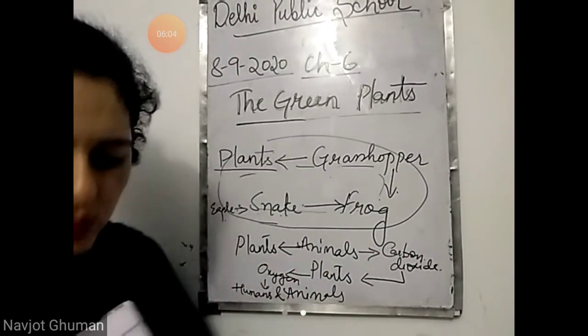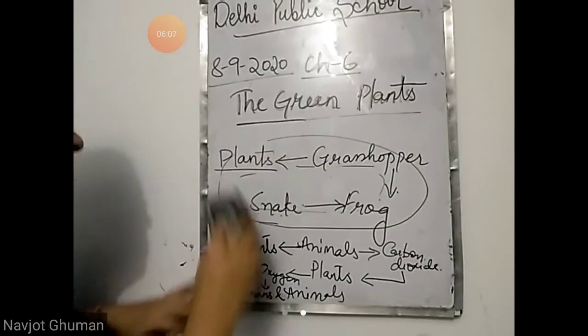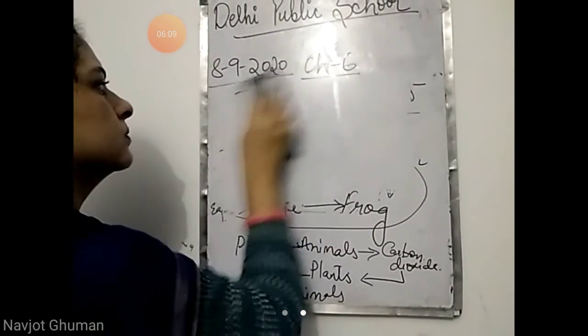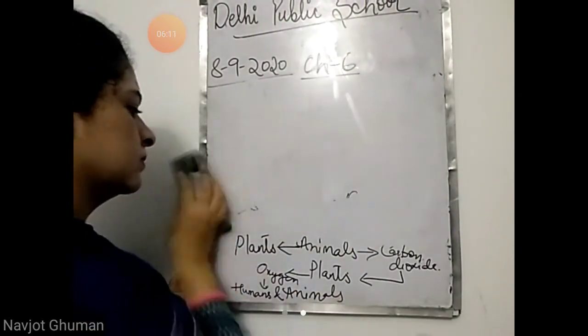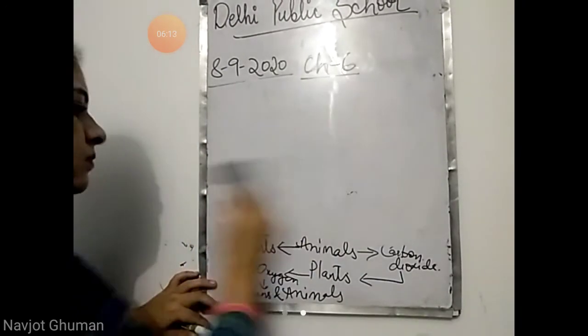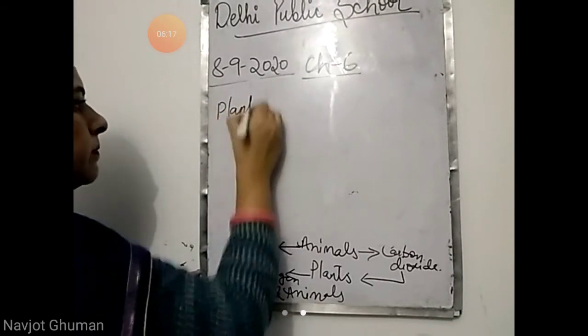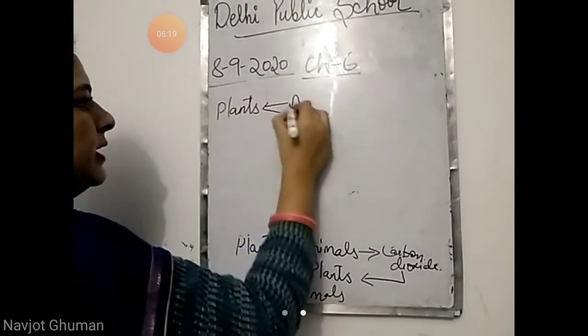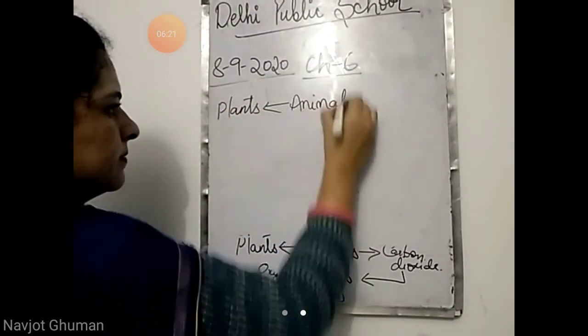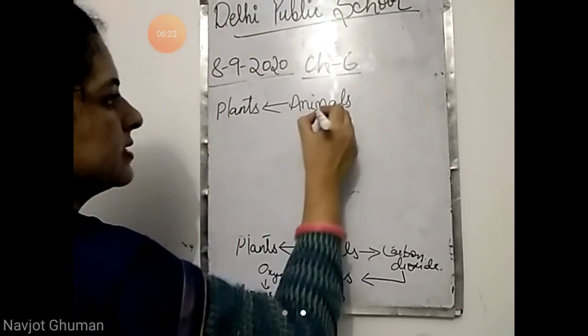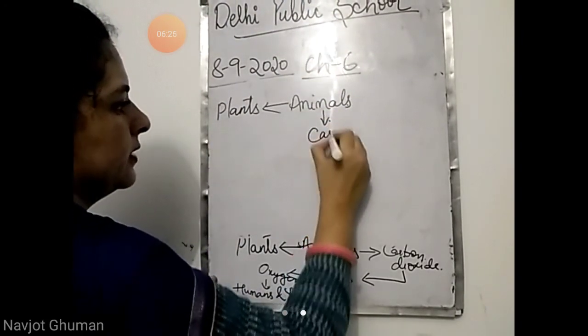Plants, they make their own food. Let me make it clear. Plants are eaten by animals. Then animals, they will release carbon dioxide.